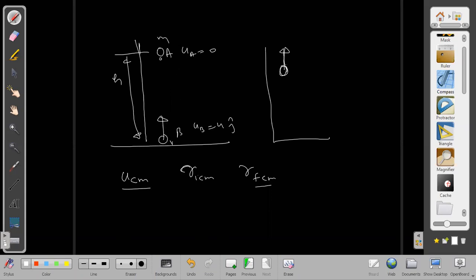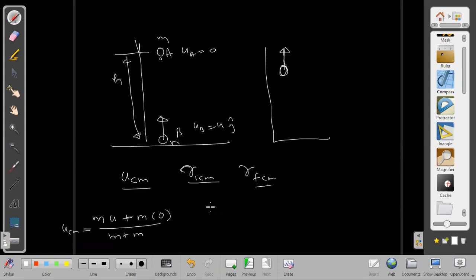Sigma M_i V_i by sigma M_i, that is M into 0 plus M into u by M plus M, that is u by 2. So UCM equals u by 2. Can I find R initial CM similarly?